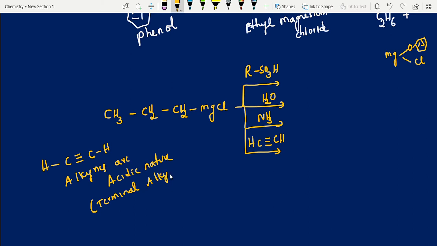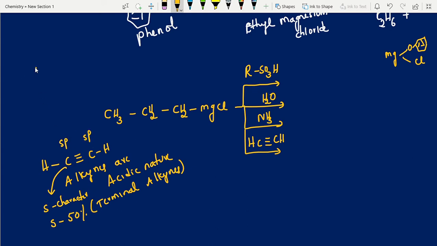Students, why are alkynes more acidic? Because of S character. Here S character is 50%. Why? Because we all know this is sp hybridization, right?